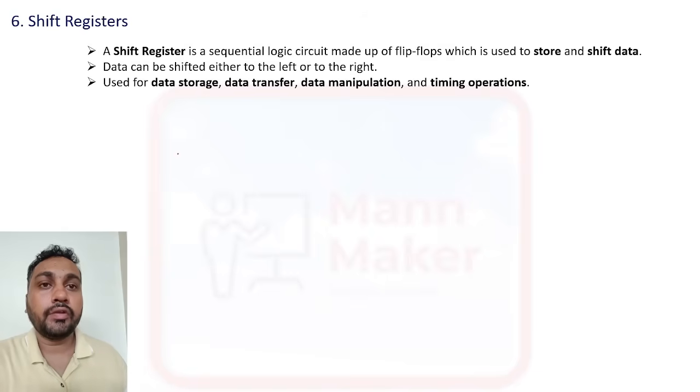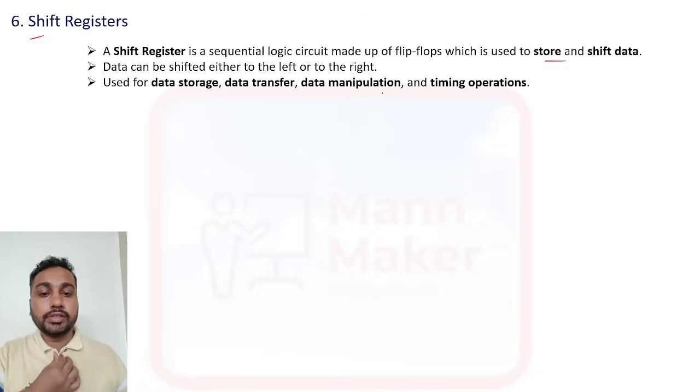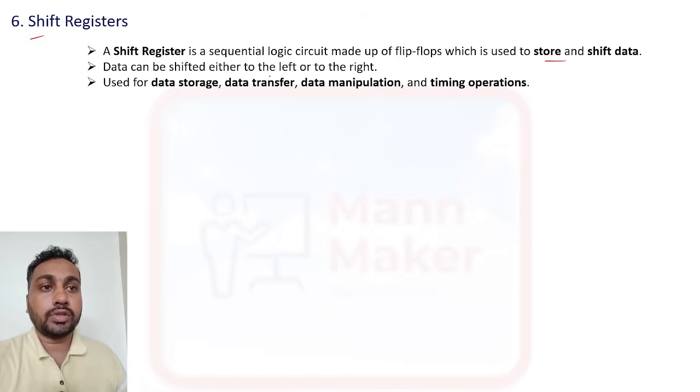Okay. Now we'll talk about the shift register. Another topic is the shift register, which is also a sequential circuit. A shift register is a sequential logic circuit made of flip-flops which is used to store and shift the data. A counter counts and stores, and a shift register shifts the data and stores it. Data can be shifted either to the left or right. Basically, we can use a shift register for data storage, data transfer, data manipulation, and timing operations.